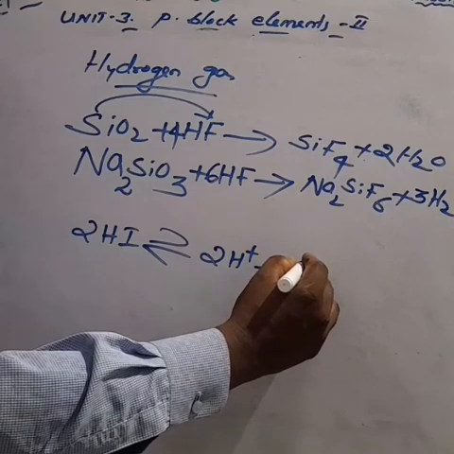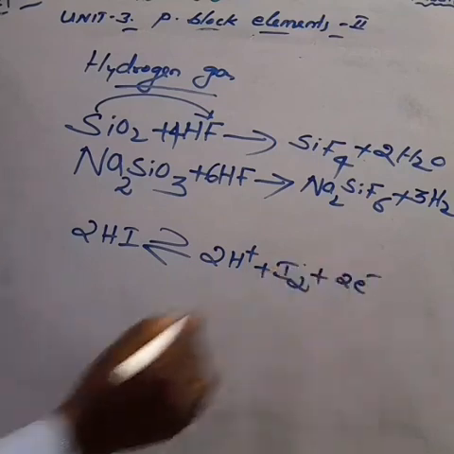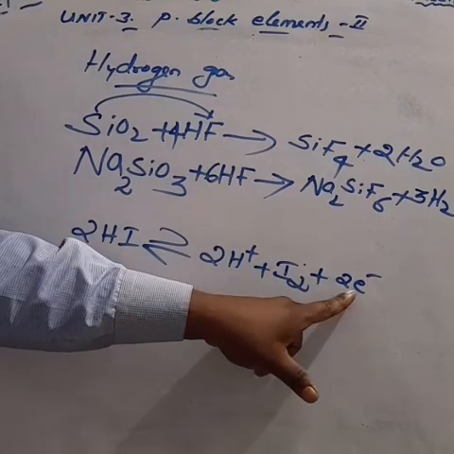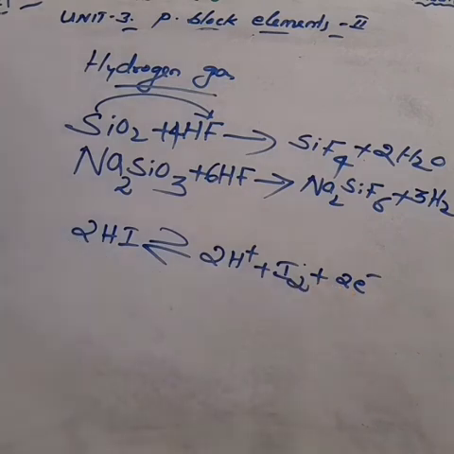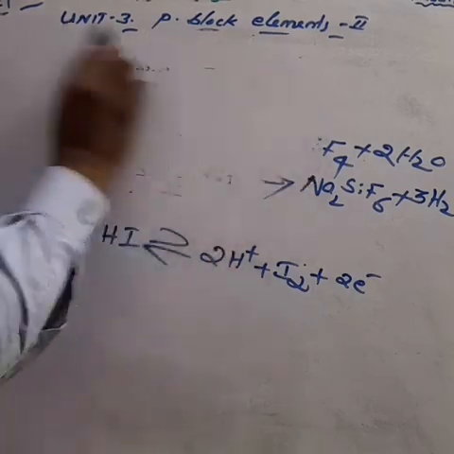Here 2H+ means loss of 2 electrons. So make it plus 2 electrons. Reactant side make it 2 also, 2HI. The acidic solution of iodide is readily oxidized.